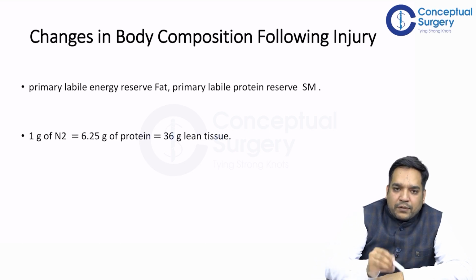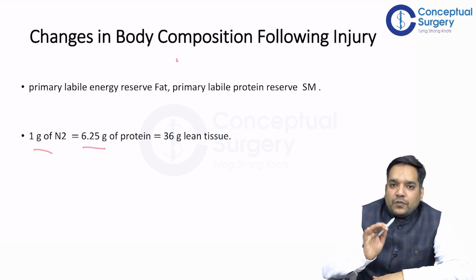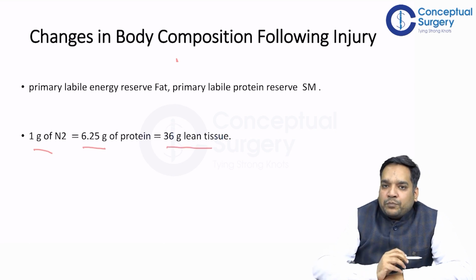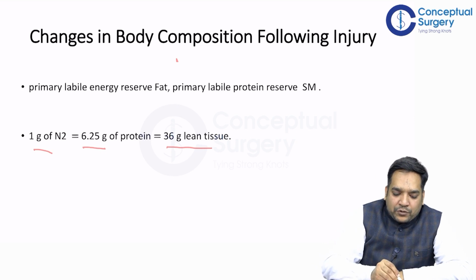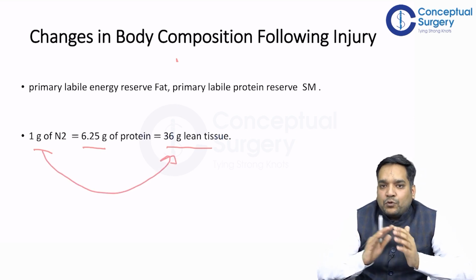Also remember, 1 gram of nitrogen is equivalent to 6.25 gram of protein, which is also equivalent to 36 gram of lean tissue. Lean tissue means tissue which doesn't contain fat. These are the important comparisons.